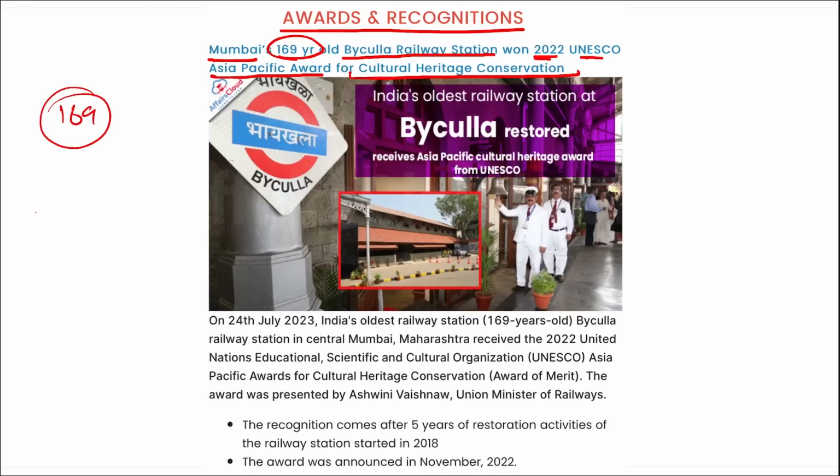The recognition comes after 5 years of restoration activities that started in 2018. This award was announced in November 2022. Correct? So coming back, this award was presented to Byculla railway station in Mumbai, Maharashtra.